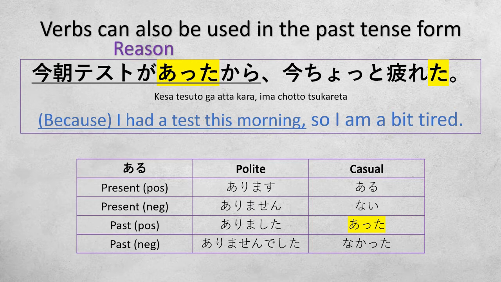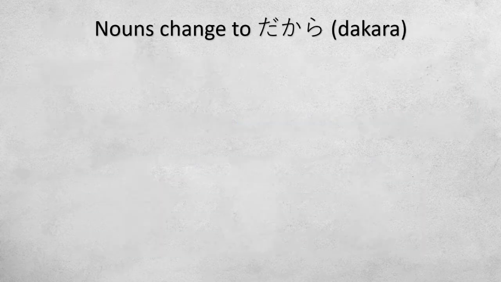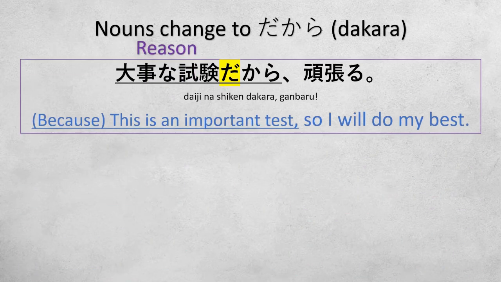Testo ga atta kara ima chotto tsukareta. Also, we can use other variations, but it's up to you. So here we use the past tense, positive casual, atta. Now for the nouns in casual form, they are changed to da. So shiken desu, daiji na shiken desu.